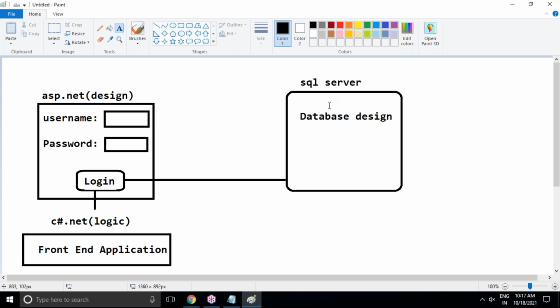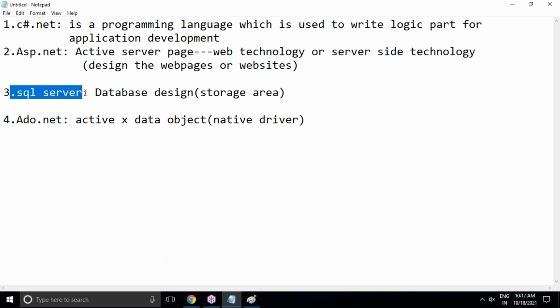But this is database design, how we can do using SQL Server. Why is SQL Server required here? Why not other databases like Oracle, MySQL, MongoDB or something? Yes, not a problem. You can use any other database. .NET will support any kind of database, not only SQL Server. But specifically, why I'm saying SQL Server is that it is a product of Microsoft.